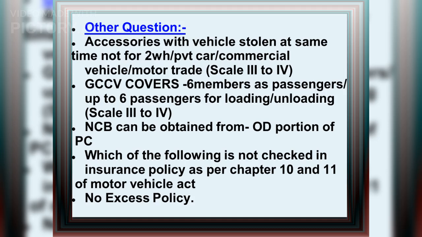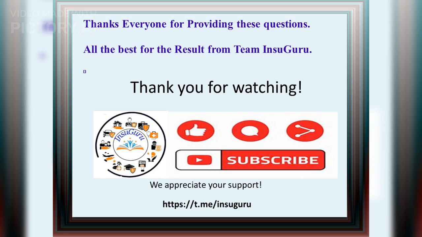Some extra questions. Please provide complete questions and answers for the following phrases, which were also received from some of the aspirants like you. 1. Accessories with vehicle stolen at same time, not for 2WH, private car, commercial vehicle, motor trade. 2. GCCV covers 6 members as passengers, up to 6 passengers for loading, unloading. 3. NCB can be obtained from OD portion of PC4. Which of the following is not checked in insurance policy as per Chapter 10 and 11 of Motor Vehicle Act? No excess policy.